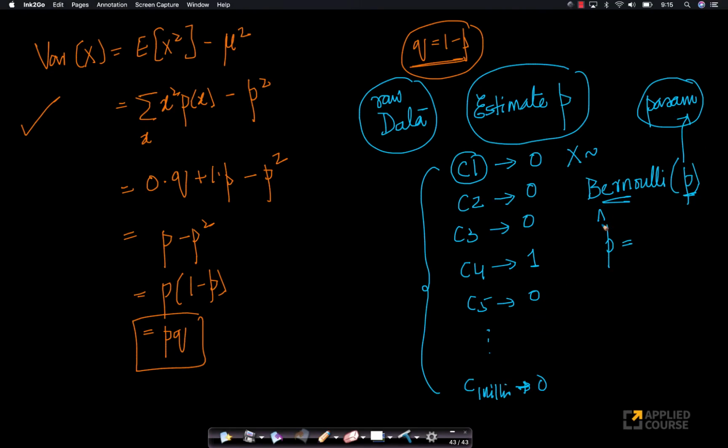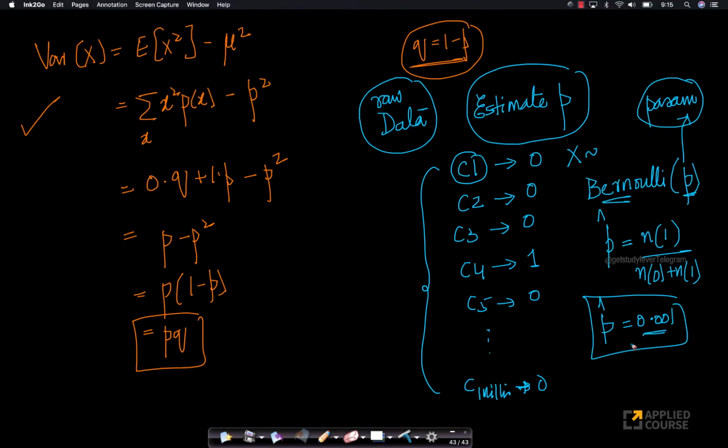from this. For example, what is P hat? P hat is nothing but the number of ones divided by the number of zeros plus the number of ones in your raw data. Now let's assume this turns out to be 0.001. Let's assume my P hat turns out to be 0.001, which means for this natural phenomenon, my P is nothing but 0.001, which means I can now compute the mean of this and say the mean equals 0.001.